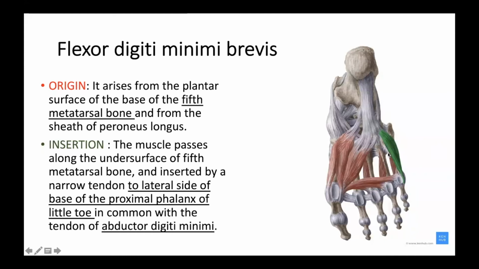Now this triangular space is occupied by the muscles of the fourth layer. Not only that, it is also occupied by the plantar metatarsal vessels, and it is also occupied by the deep division of plantar nerves. Is it clear, everybody? Do you want me to repeat, or shall I change the slide?